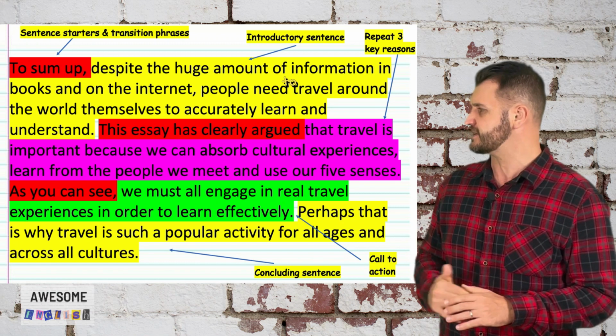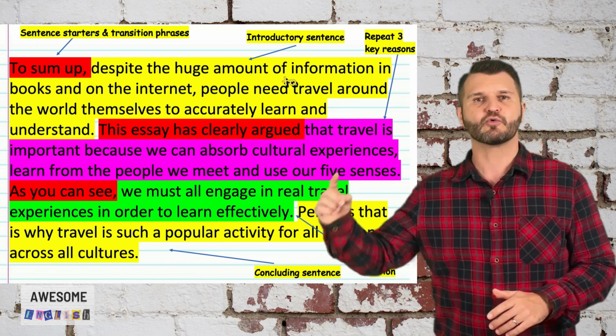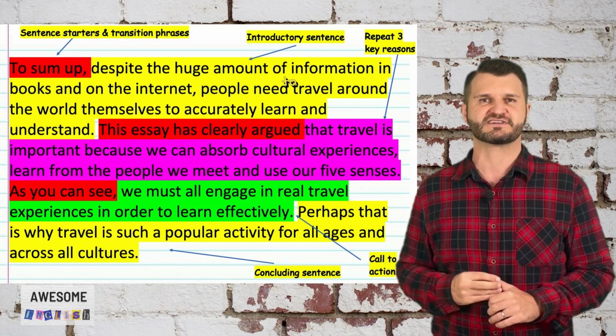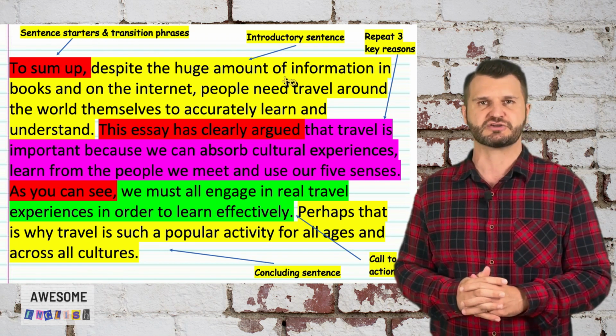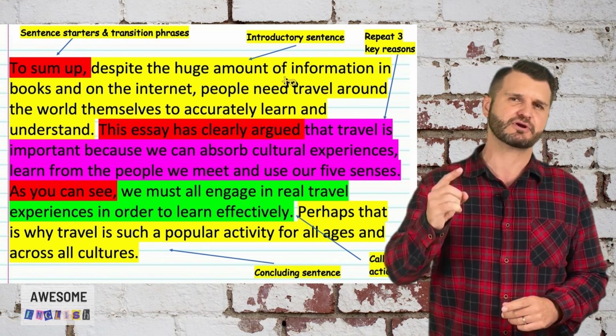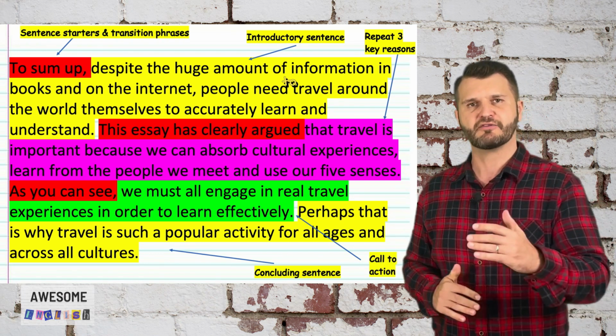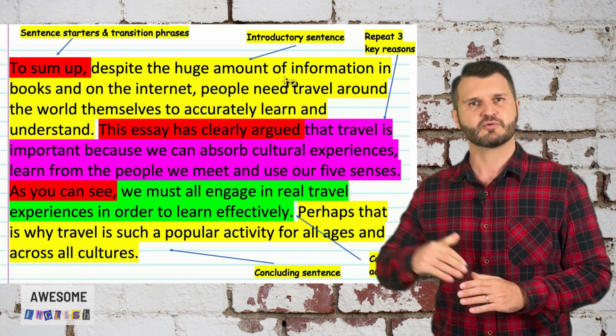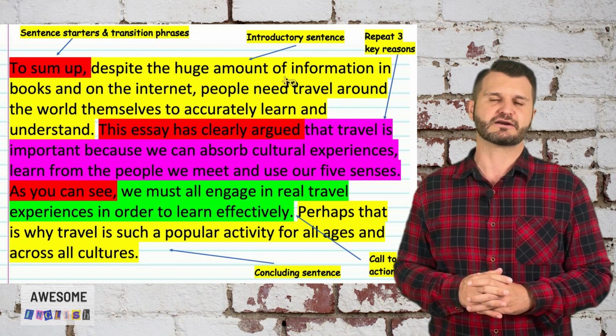And then you can see here in purple, we have reiterated and relisted the 3 reasons that we argued in the body section. In green, we've even got a call to action, telling people to go and travel for themselves. And the final sentence there is our concluding sentence, where we wrap up our essay and conclude.